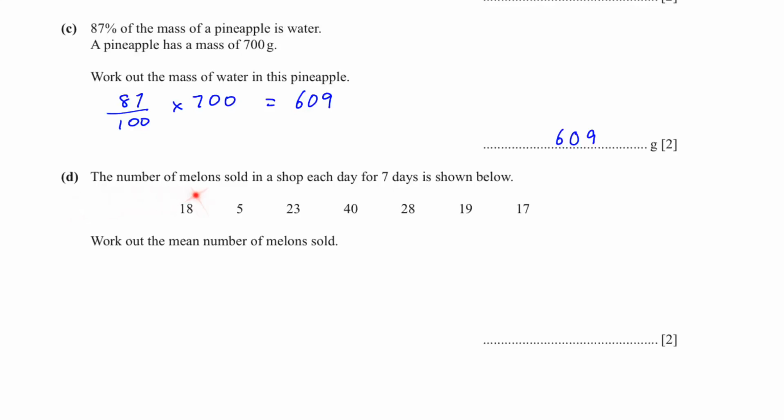Part D, the number of melons sold in a shop each day for 7 days is shown below. So these are the numbers. Work out the mean number of melons sold. We will add all these numbers and then divide it by 7 because there are 7 days. And we'll get 21.42. We can round it to one decimal place. The mean number of melons sold is 21.4.